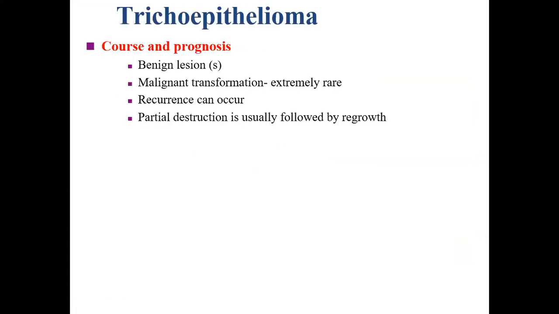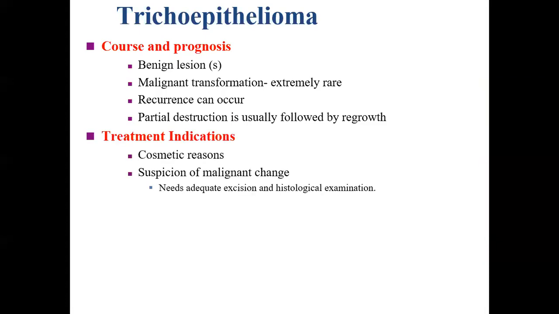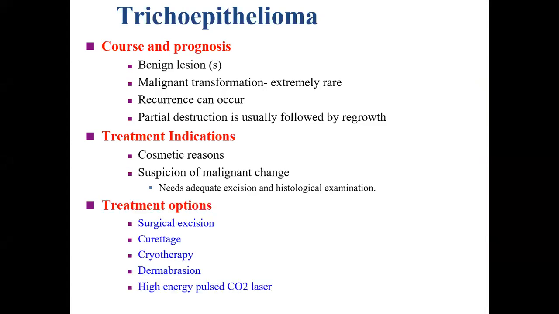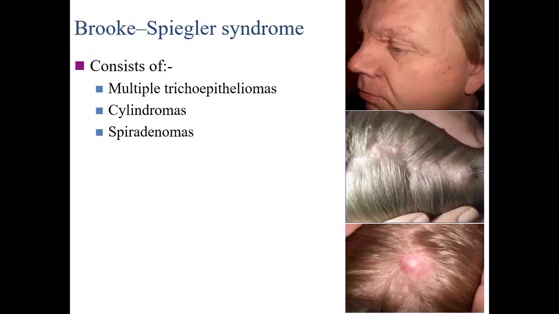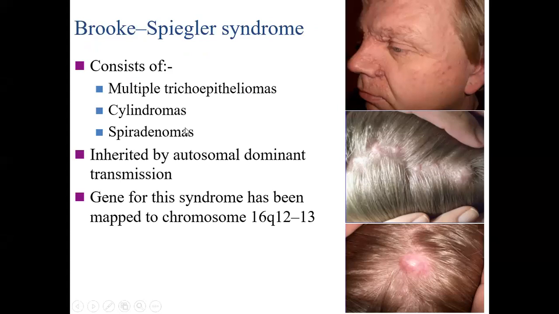Trichoepithelioma is a benign lesion. Malignant transformation is extremely rare. Treatment, for cosmetic reasons or for malignant change, includes surgical excision, curettage, cryotherapy, dermabrasion, and some carbon dioxide laser as well. Brooke-Spiegler syndrome is the name used when multiple trichoepitheliomas are associated with cylindroma and spiradenoma, which is an autosomal dominant inherited condition.